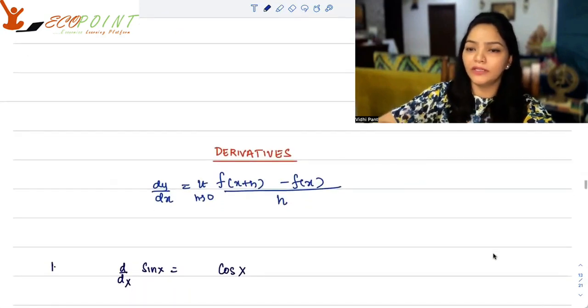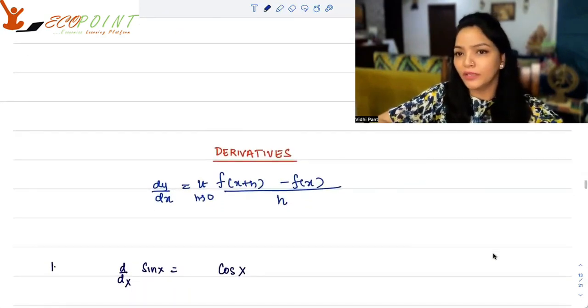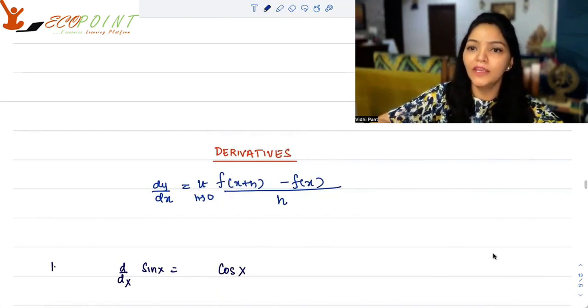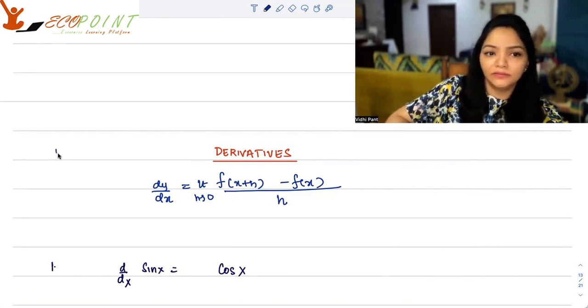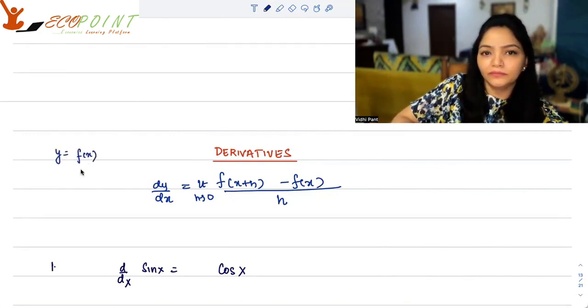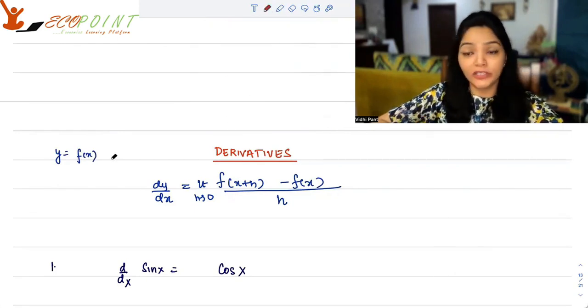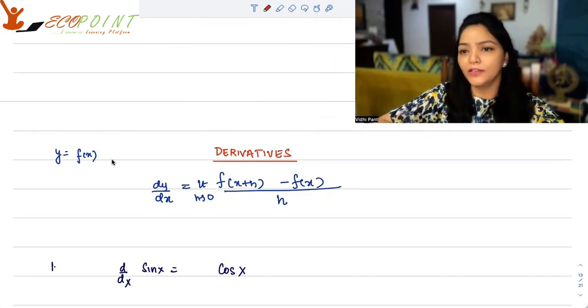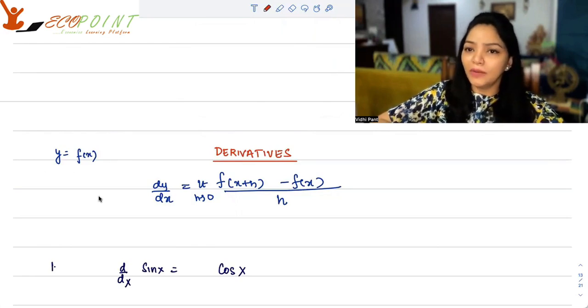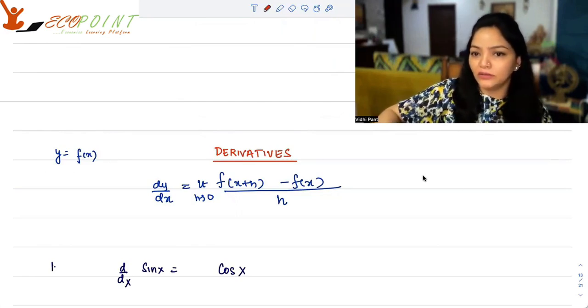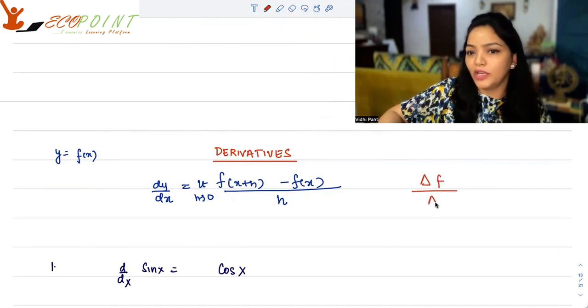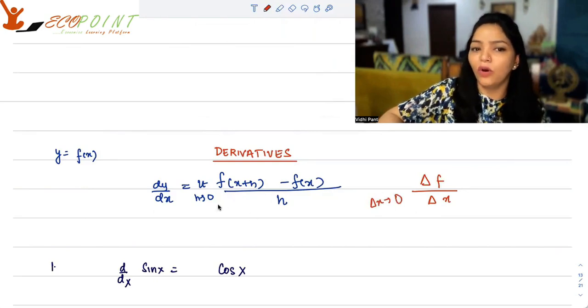Now let's talk about derivatives. Once you know about limits, you can talk about derivatives. The derivative of a function at a particular point is basically the change in the dependent variable with respect to the change in the independent variable. So if y is equal to f(x), then I can find dy by dx. That's nothing but the change in the function upon the change in the input x, as the change is minuscule, almost tending towards 0.